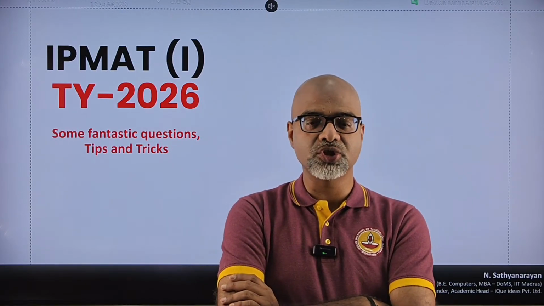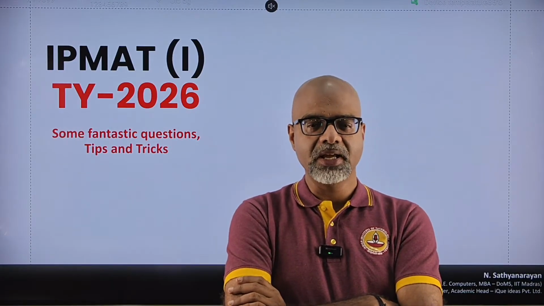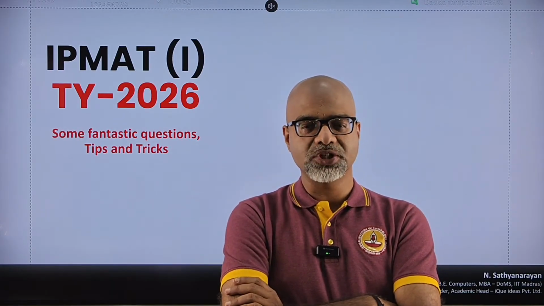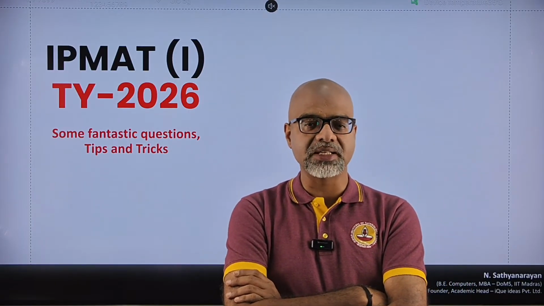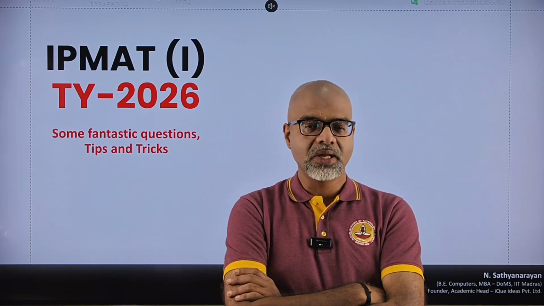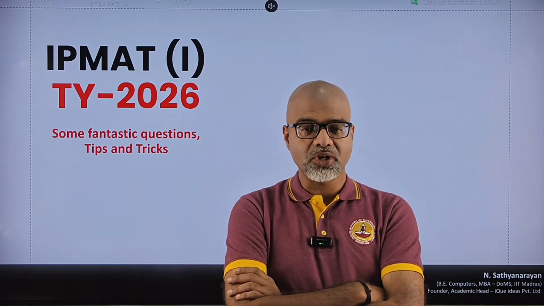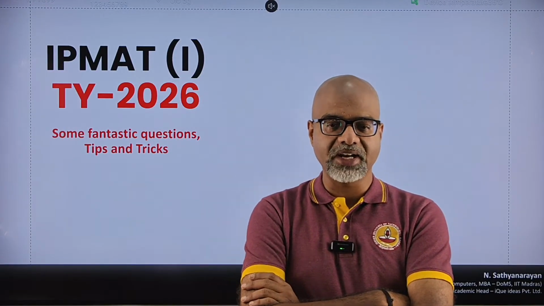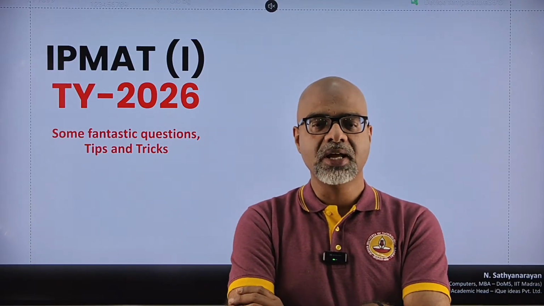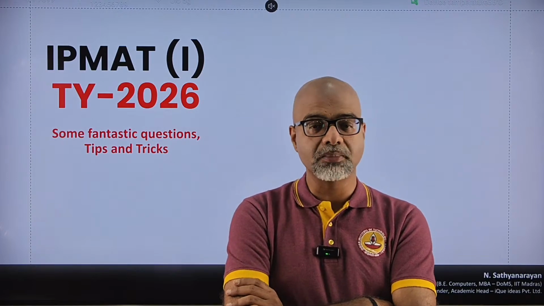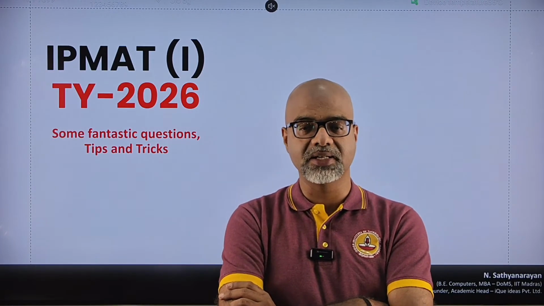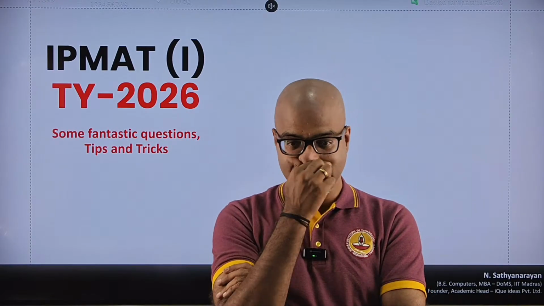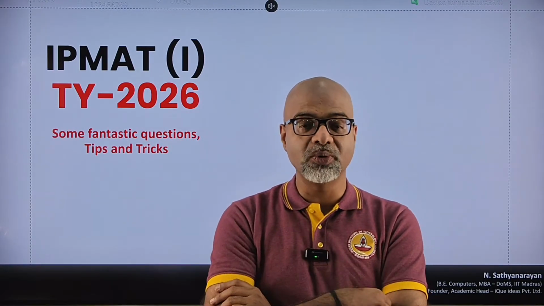If I were to just describe the paper, it's 3 sections, 2 of mathematics, 1 of verbal ability. You have the mathematics section of short answer questions where there are no choices given, where you have to type in the answer, but there is no negative marking for that. In case of multiple choice questions, of course, you have +4 for a correct answer, but -1 if you get it wrong in the maths multiple choice question format section. And then you have the verbal ability section, which is multiple choice, again +4 for a right answer and -1 for an incorrect answer.